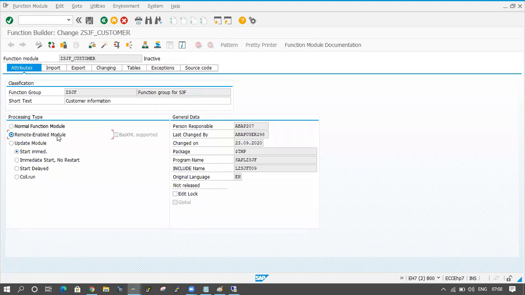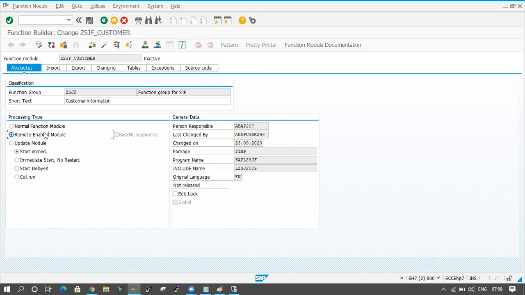We have to select it here because we are sending this data to the outside of the system. Outside of the system means it may be any SAP system or non-SAP system. We don't know exactly, but we are sending the data outside the server. Then we have to select the remote enable module.